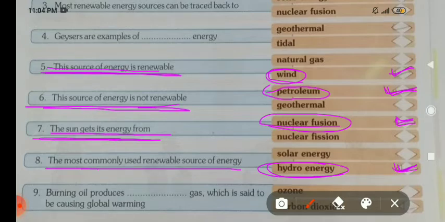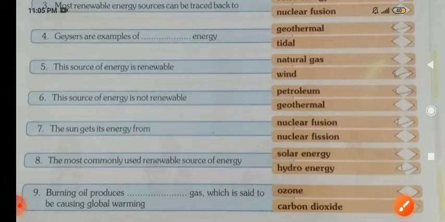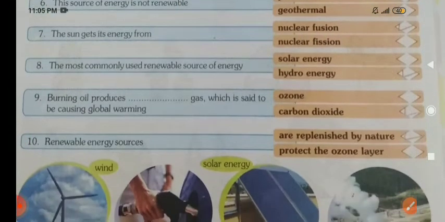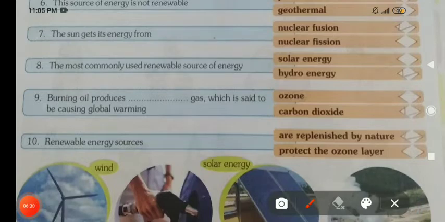Energy which comes from the use of water is called hydro energy, like electricity generated from water, and most commonly it is used everywhere.